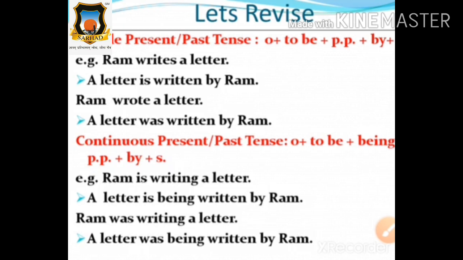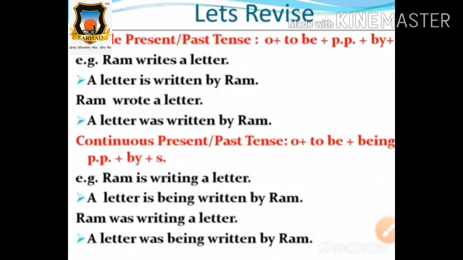The sentence is in front of you. Is it correct according to the formula? Okay, is it correct, students? Yes, it is correct. Ram is writing a letter. How will it come into the passive voice? A letter is being written by Ram. It will come like this: a letter is being written by Ram. Very good.